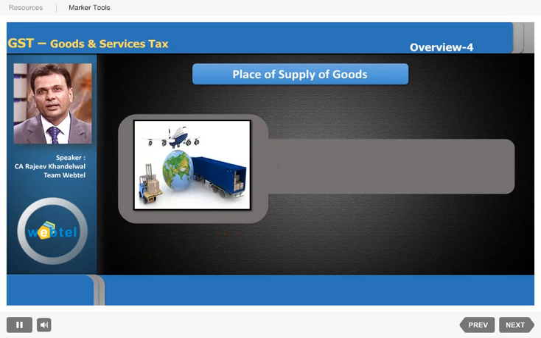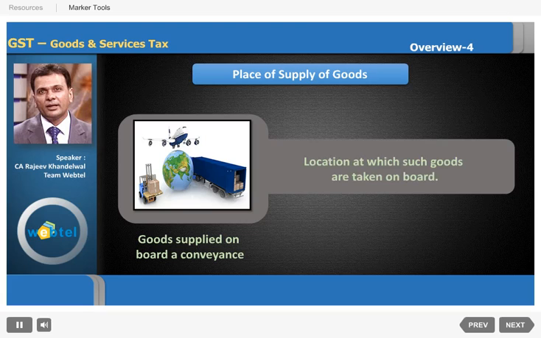What about goods supplied on board a conveyance? Now, goods may be transported by, let us say, a train. Goods may be transported by air cargo. So the location at which such goods are taken on board. If we are supplying goods from Delhi, and the products are handed over to the air cargo at Delhi, then the place of supply will be Delhi.